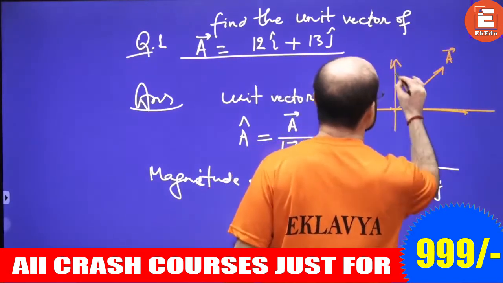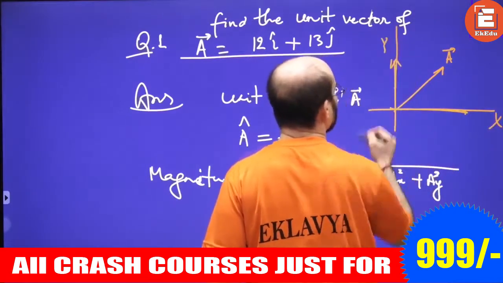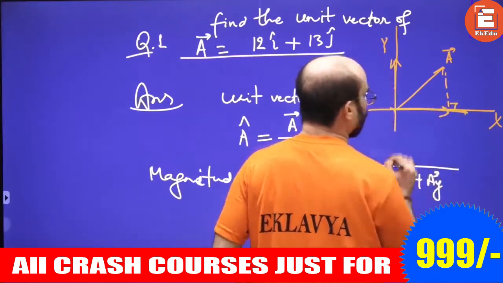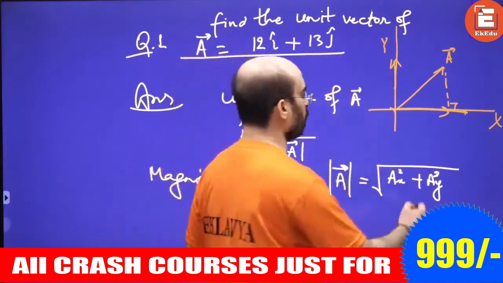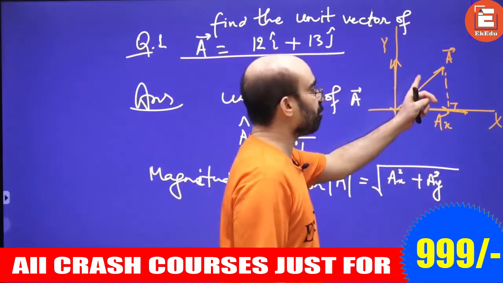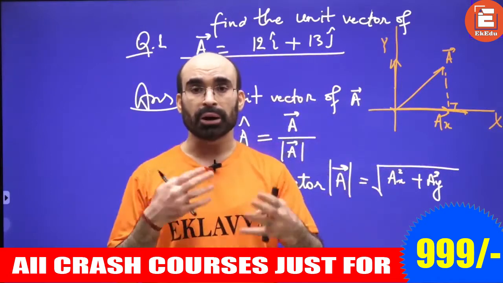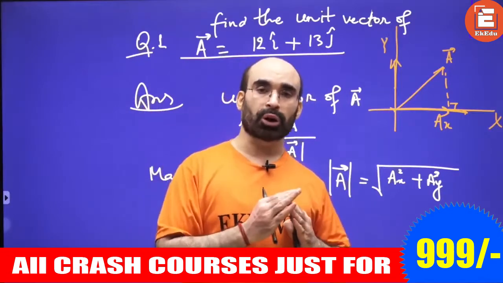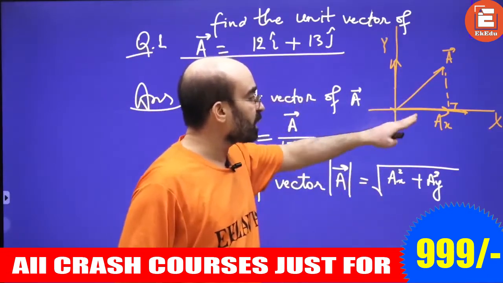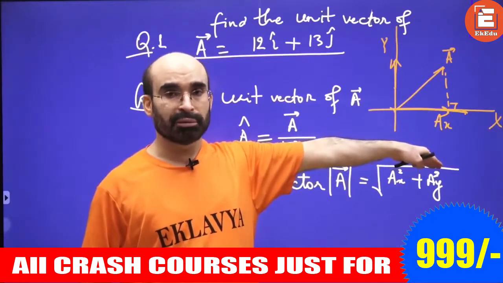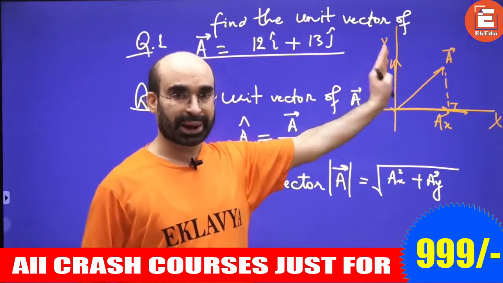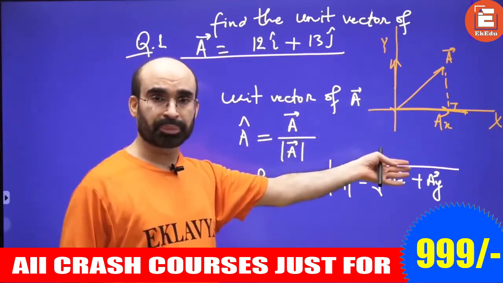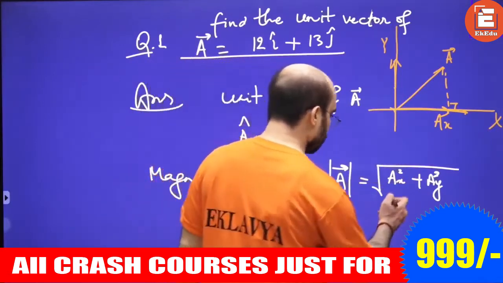This is the x-axis, this is the y-axis. This vector has its value along the x-axis and along the y-axis, just like the x and y coordinates of a position vector, because we are taking it in a 2D plane.